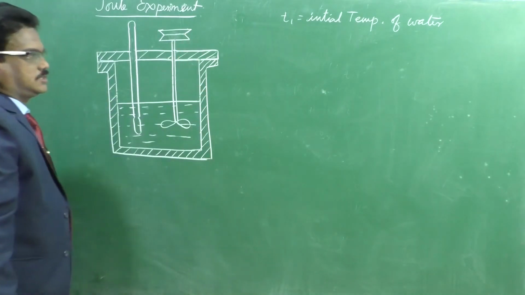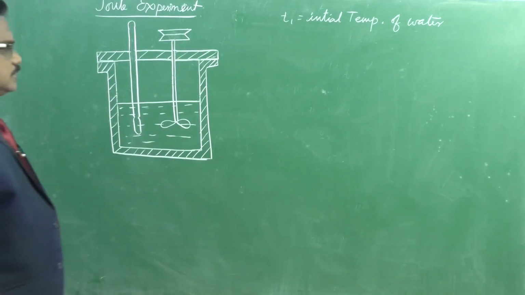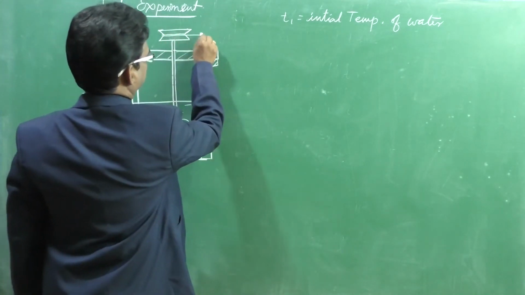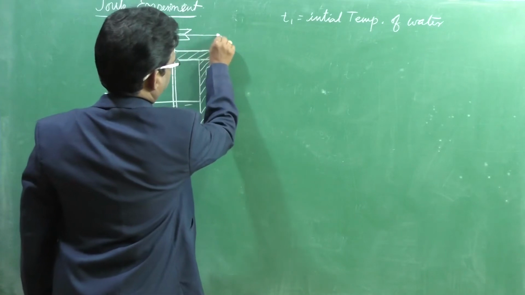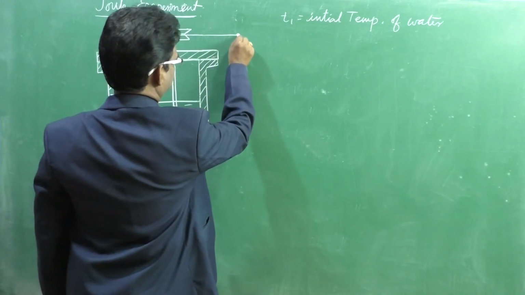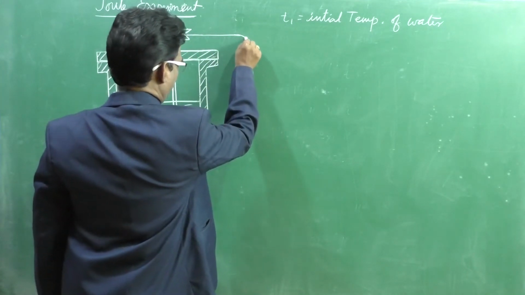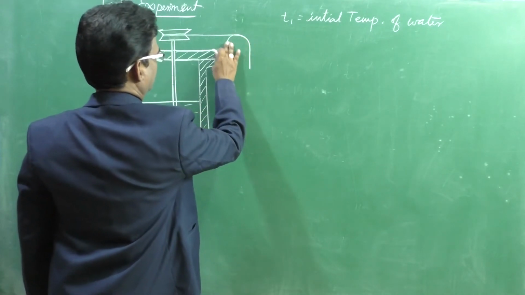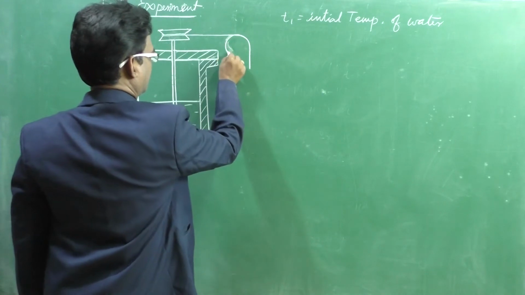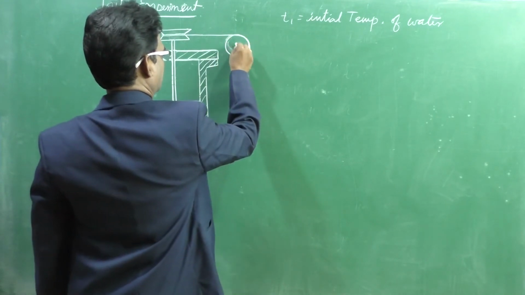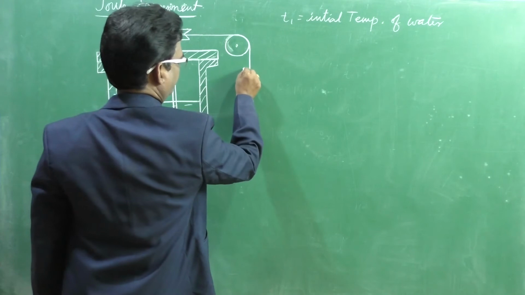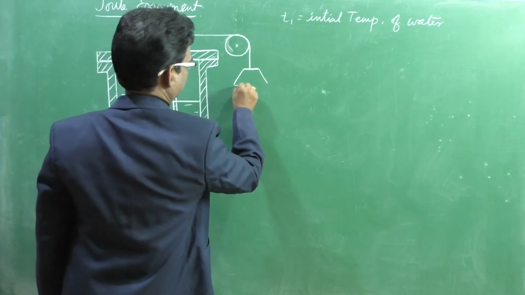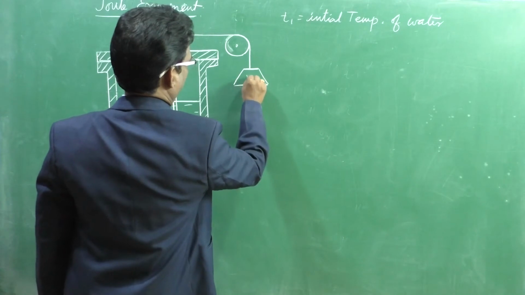After that, a thread passes over the pulley and is connected to a weight W.